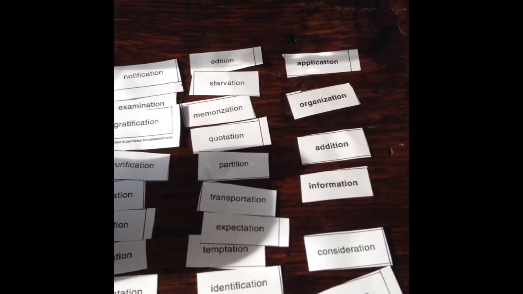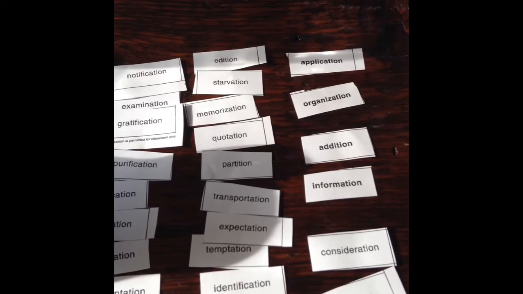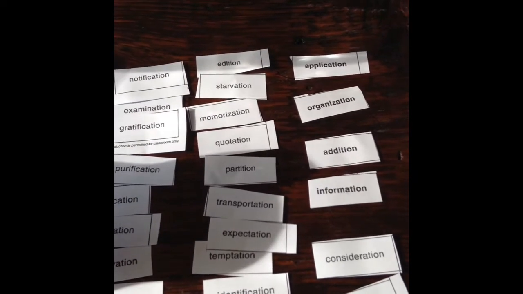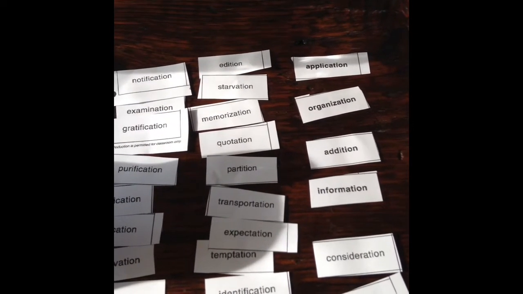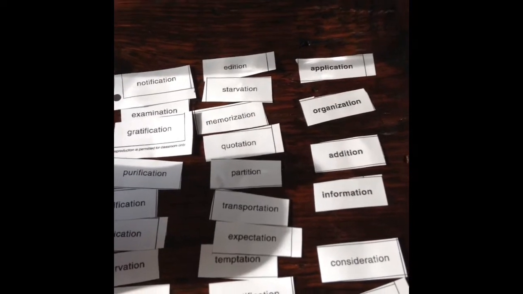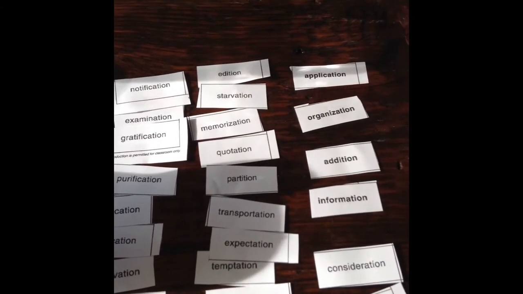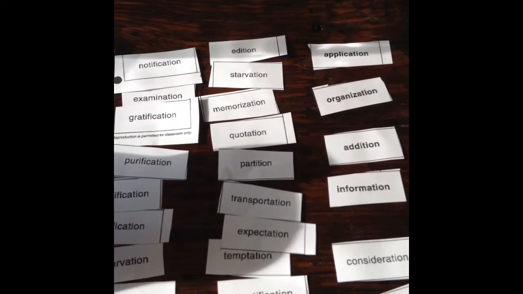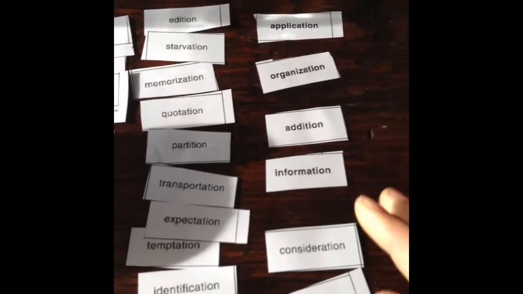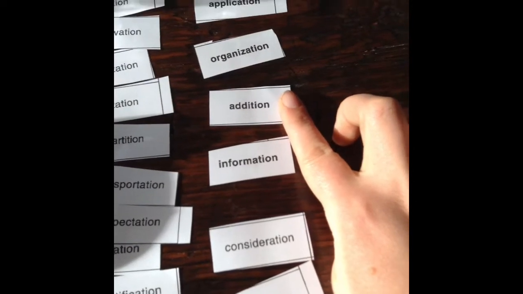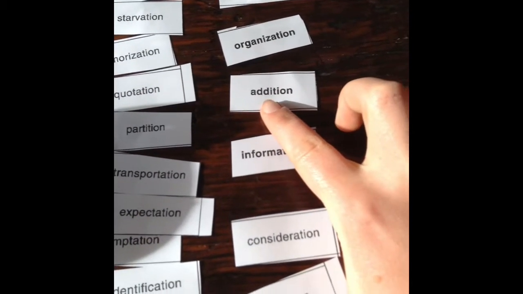So often when we have A-T-I-O-N, and sometimes C-A-T-I-O-N and I-T-I-O-N, you add that suffix in order to create a noun from a verb. So for example, with the word addition, the verb is add.